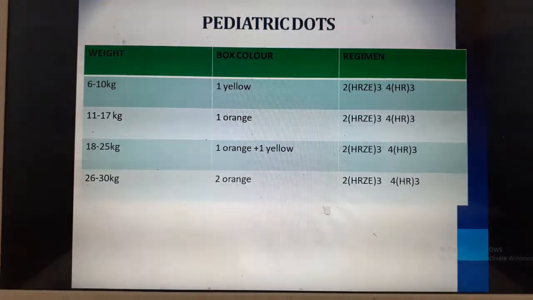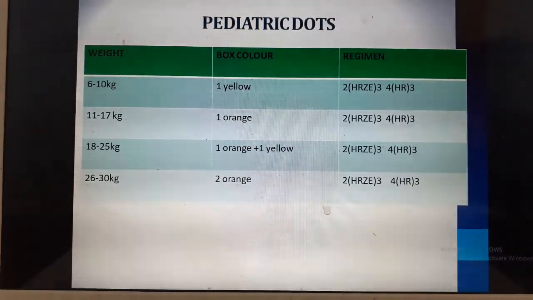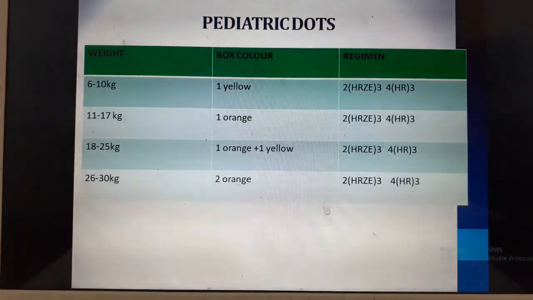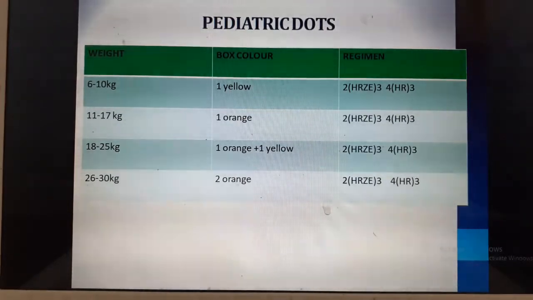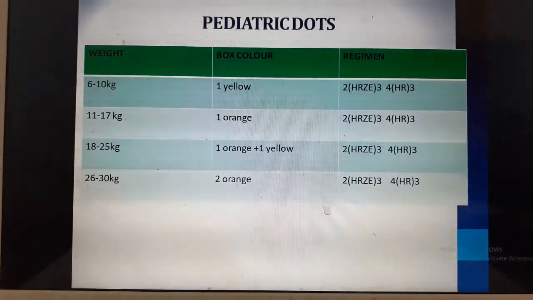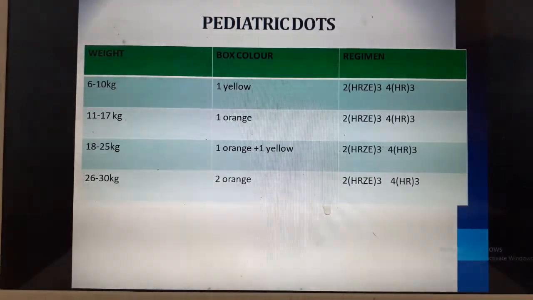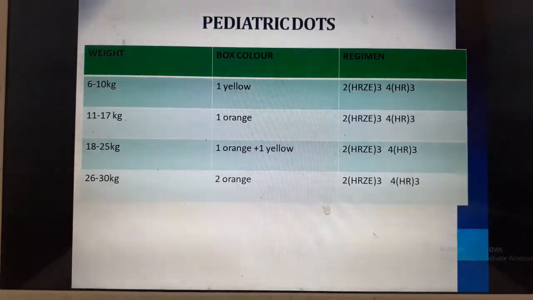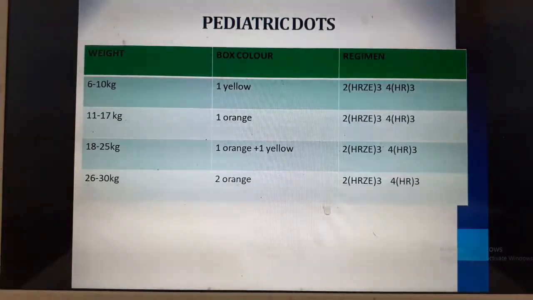There is something called pediatric DOTS. DOTS is nothing but directly observed treatment short course. This was introduced by the government mainly because a lot of relapse was seen. Children never failed to, they stopped taking drugs. So directly observed treatment short course is mainly the responsibility of the healthcare workers to see that the child takes the treatment and follows it up regularly.